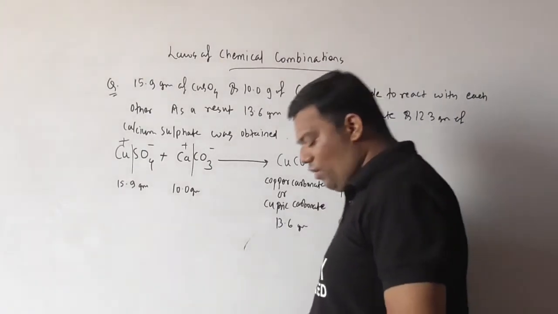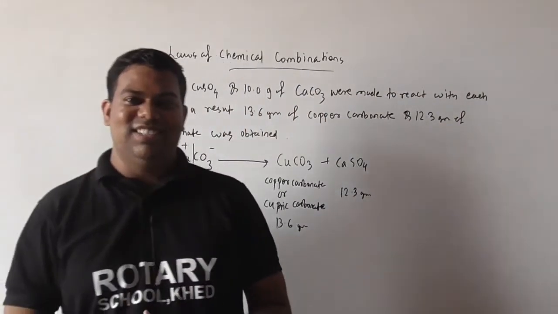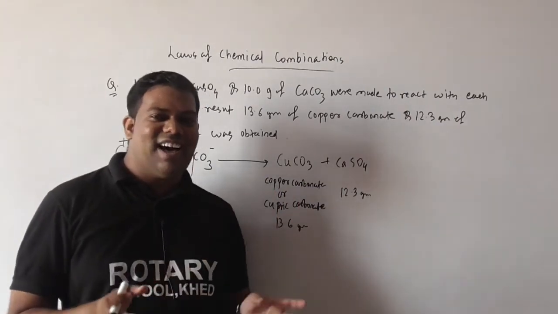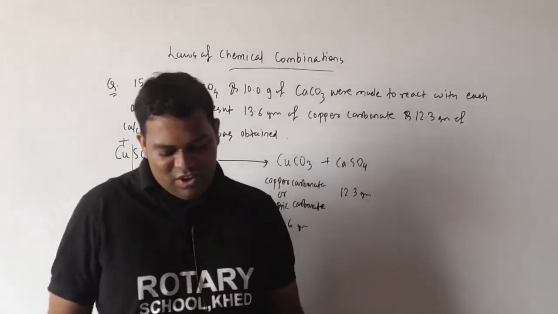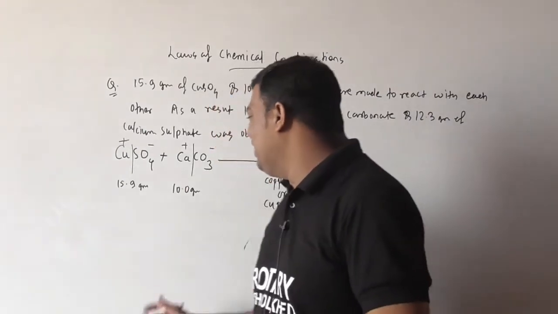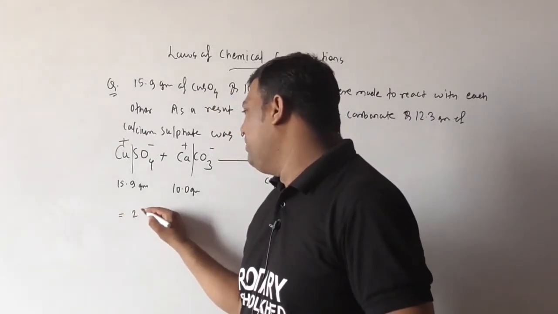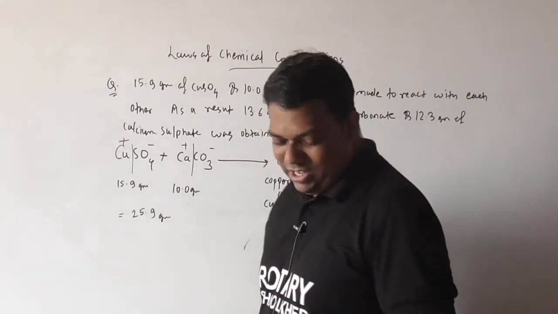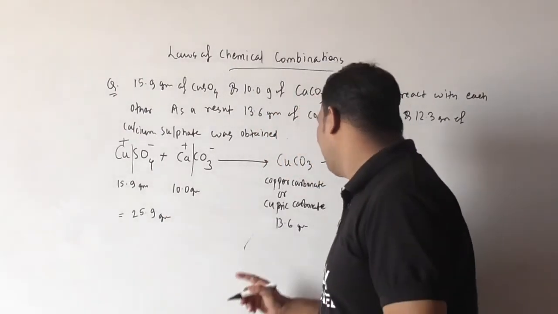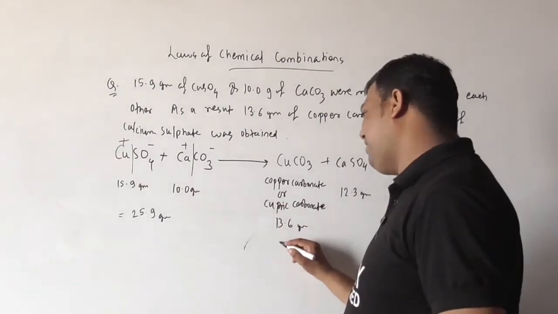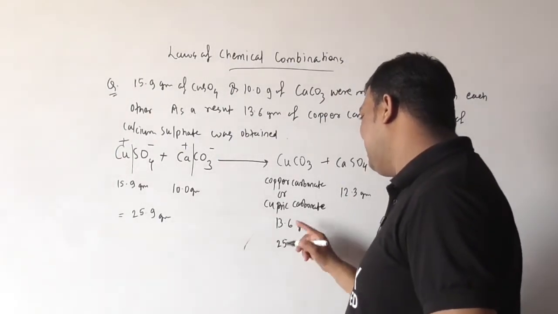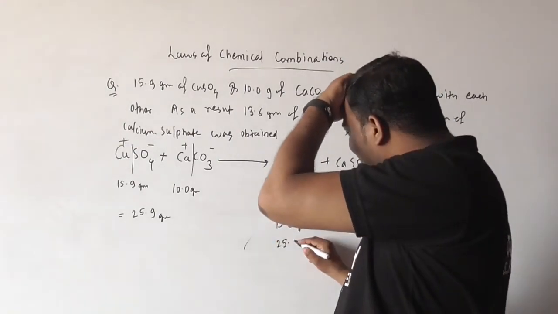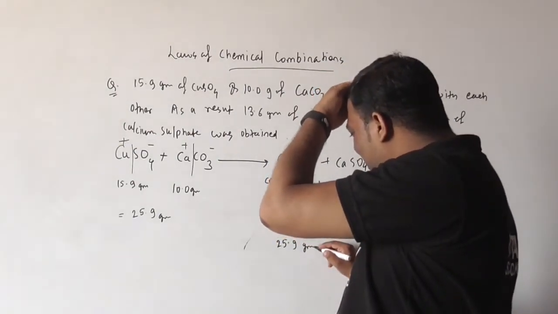Okay, now here we want to discuss whether the mass of the reactants and products are equal or not. So without wasting time, we will do this. How much is the total of this? Very good, 25.9 gram. And here also, how much? Say, very good. The total of this is 13.6 plus 12.3. What will it be? 25.9 gram.